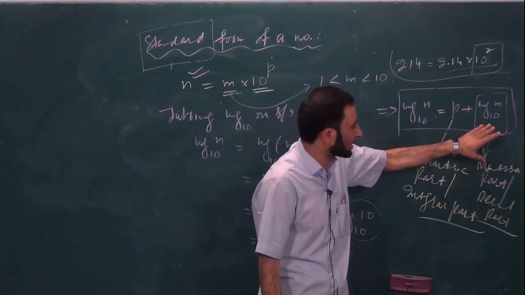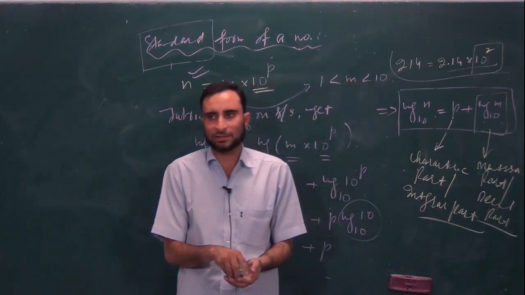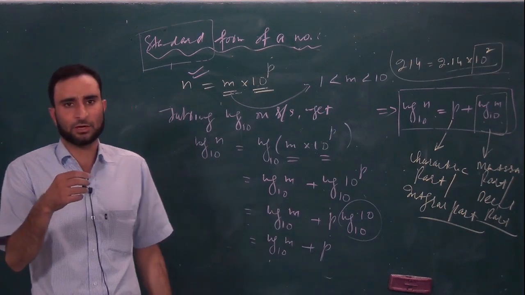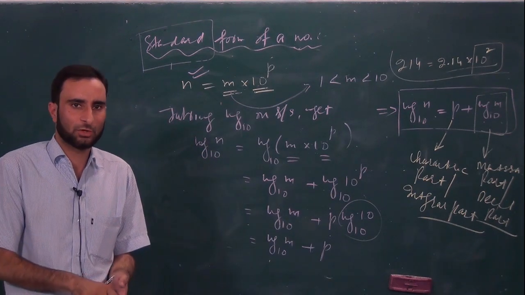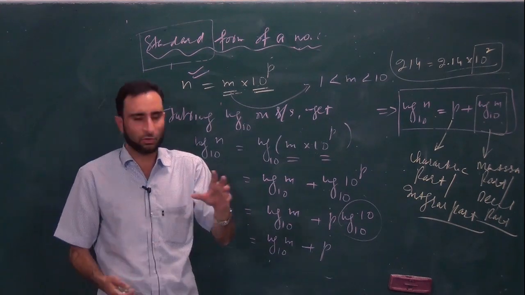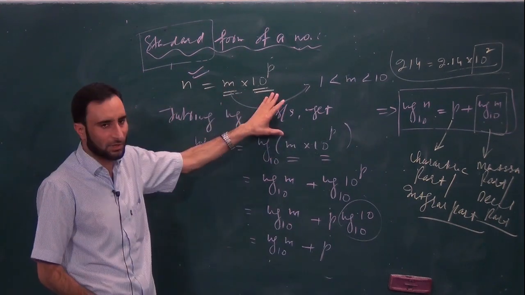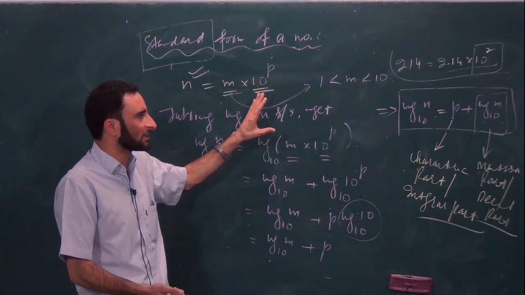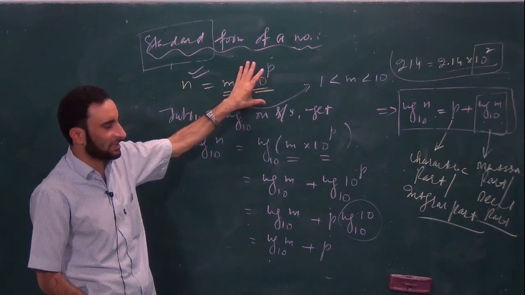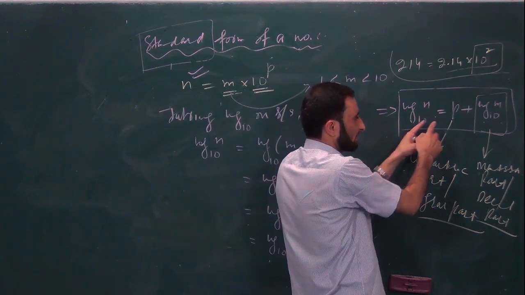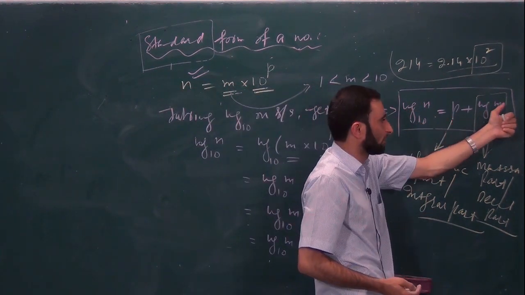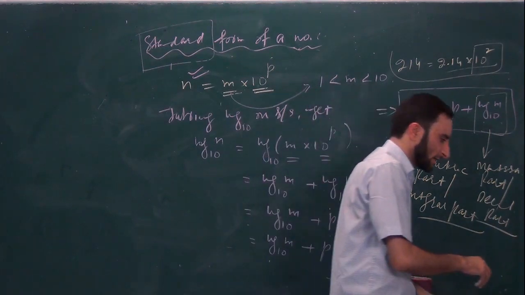अब इसको फाइंड आउट करने के लिए हम क्या करेंगे, इसके लिए वी हैव मैथमेटिशियंस हैव क्रिएटेड अ टेबल कॉल्ड एज लॉगरिथमिक टेबल. फॉर दैट टेबल पहले आपको एक नंबर को एक्सप्रेस करना है इन स्टैंडर्ड फॉर्म, एंड देन in general we can say that when you express the number in standard form, then lastly the number will be equal to log of n to the base 10 will be equal to p plus log of m to the base 10. You can write an example there.